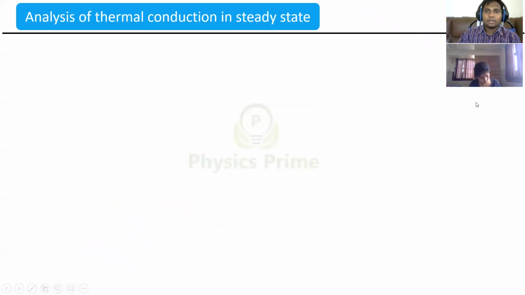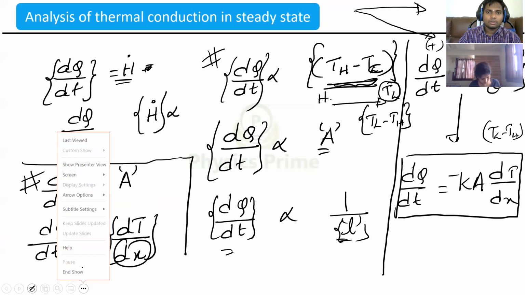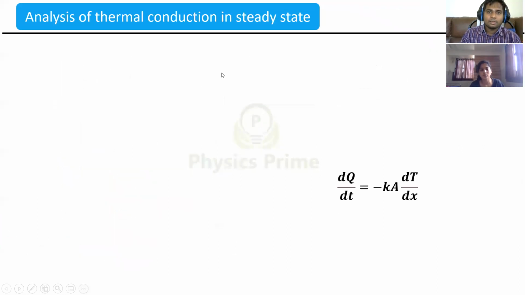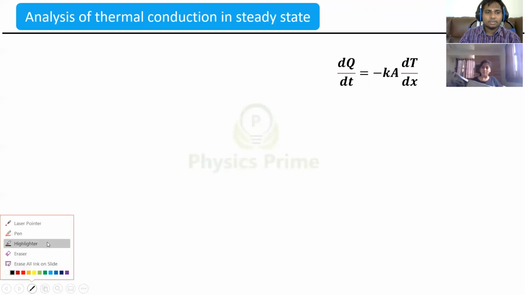Now, did you understand dq by dt is equal to minus KA dt by dx?